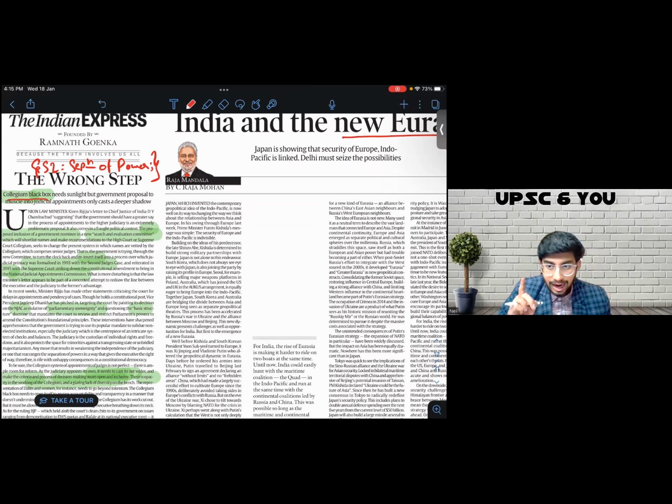So I have to extract keywords. I have to extract interlinkages. Interlinkages, I won't make a note of them. I'll just reiterate the interlinkage inside my mind so that I can generate points in the moment in the examination hall. I will make note of any value add or any keyword that I might get my hands on. So see, they say proposed.